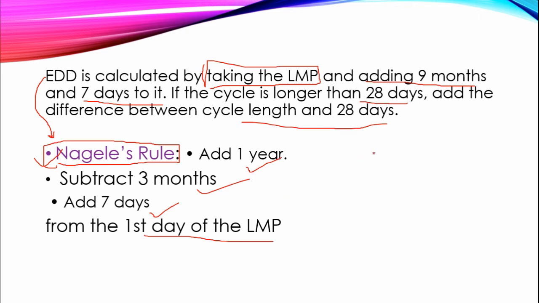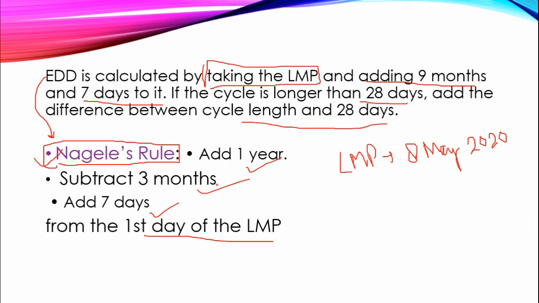Okay, now I'm going to give you an example. Like if a mother has an LMP of 8th May of 2020. Okay, LMP is 8th May of 2020.